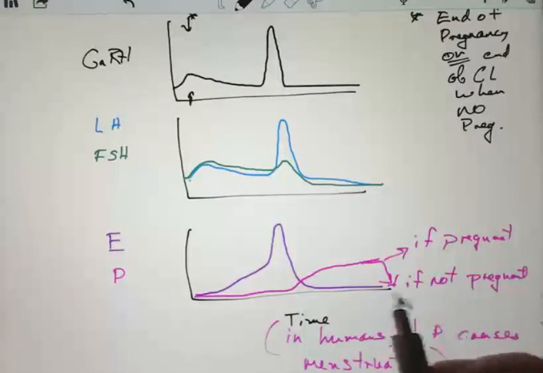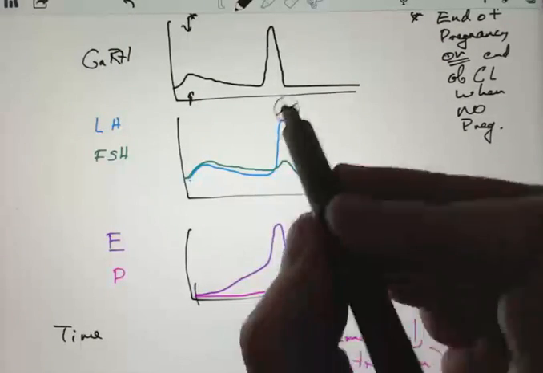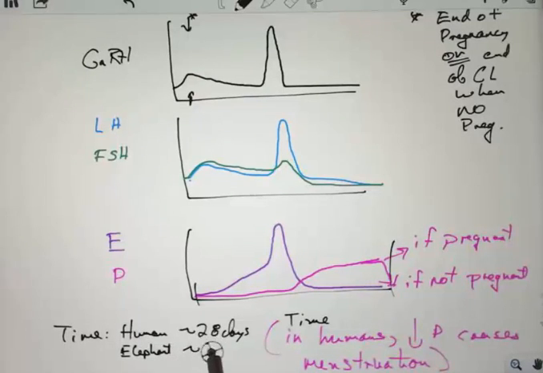What about the time span for all of this? How long is this cycle? Well, in humans, from the start of the development of those small follicles, it's about 28 days, about 14 days to get to the surge, and another 14 days to check and see if there's a pregnancy and drop progesterone. Elephants, bigger, slower, takes longer. Rodents, they can be as fast as 4 or 5 days.